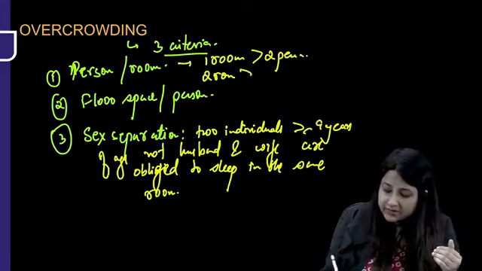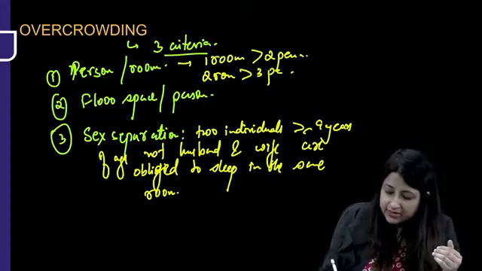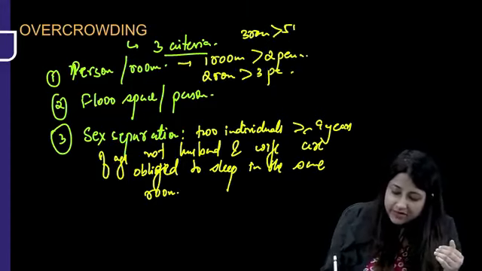Now, 1 room if it is more than 2 persons, overcrowding. 2 rooms if it is more than 3 persons, overcrowding. 3 rooms if it is more than 5 persons, overcrowding. Floor space: 1 person should get 70 to 90. 2 persons should get 100 to 110.